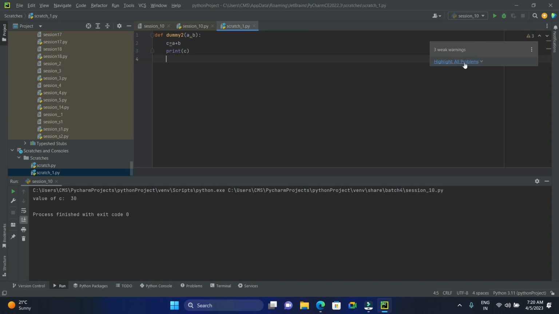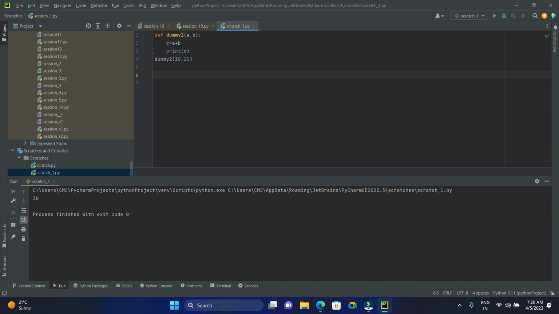Once it is done, as I told you, come out of the loop. Then you need to call the function. What is the name of the function? Dummy2 is the name of the function. What is the first argument? I'll give 10, then I'll give 20. Okay, let me run this. So, see here, is it showing the output? This is called passing arguments. I'll tell you this also. So these are user defined functions. Are we clear as of now?